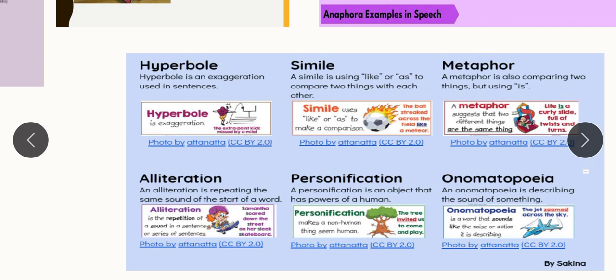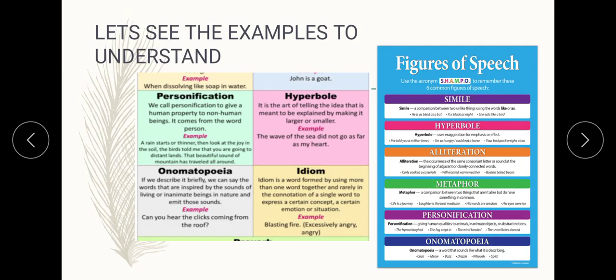You can see the next example, the last one which I am showing you here, onomatopoeia. Onomatopoeia is describing the sound of something. It's a word that sounds like a noise or action. Here the example is: the jet zoomed across the sky. So think of another example for us to discuss in our live class now. Some sound which we are using as a word itself. So you need to tell me now. Let us look at the other examples in this slide.